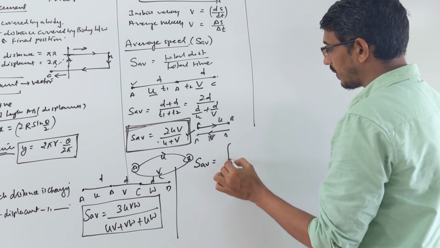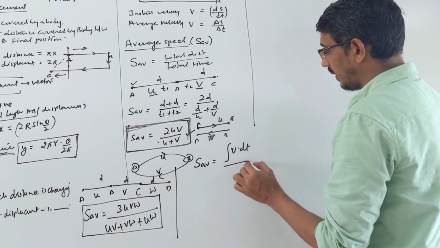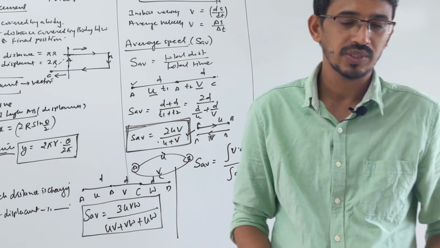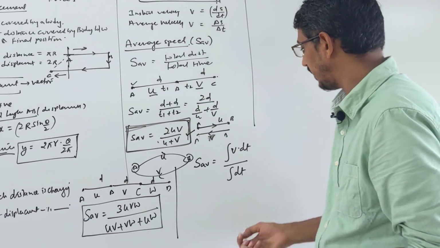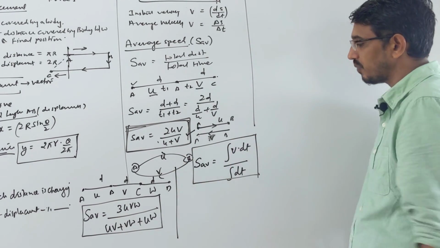You can also write like integration of v into dt in given time. Like this also you can write integration of velocity over time, divided by integration of the time. This also is your average speed, general formula if you want to understand.